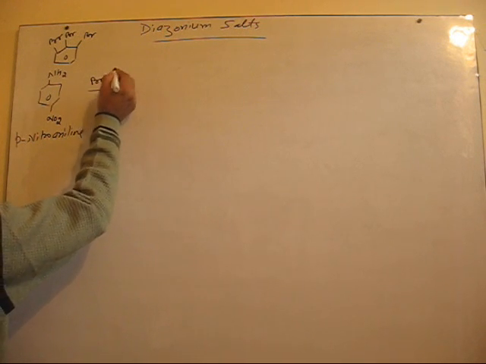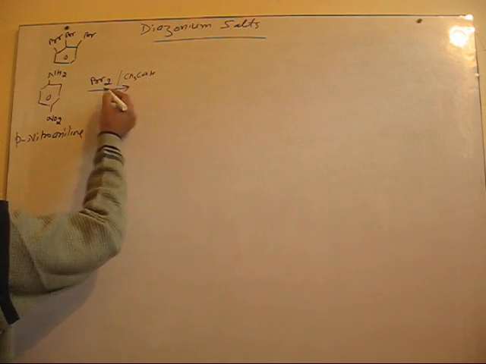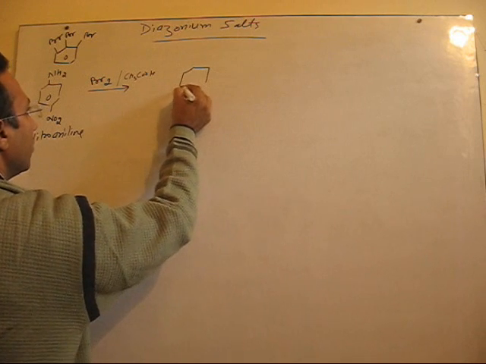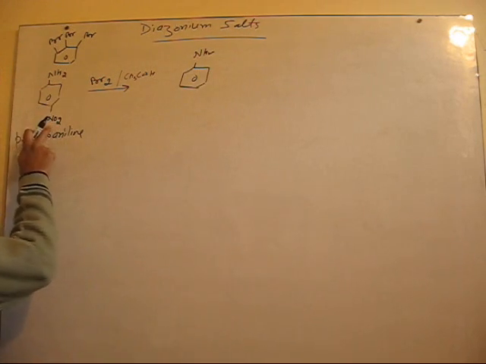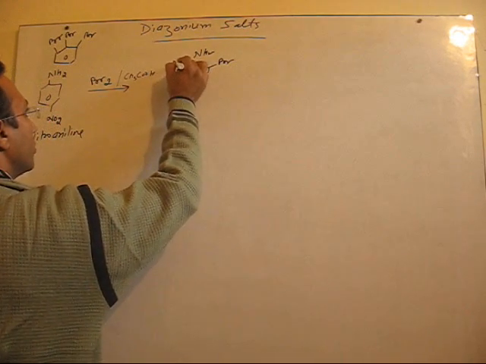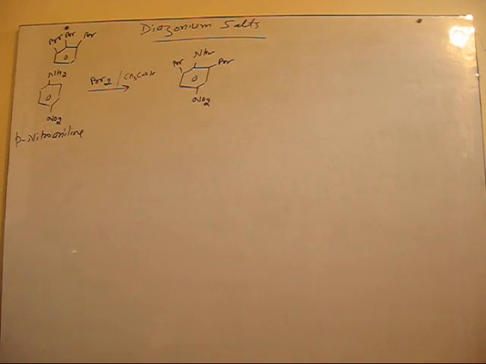We'll take bromine, aqueous or in the presence of a weak acid like acetic acid. There will be bromination at all available positions except para, because NO2 is already there. So we have Br at these two positions, and here you have NO2.